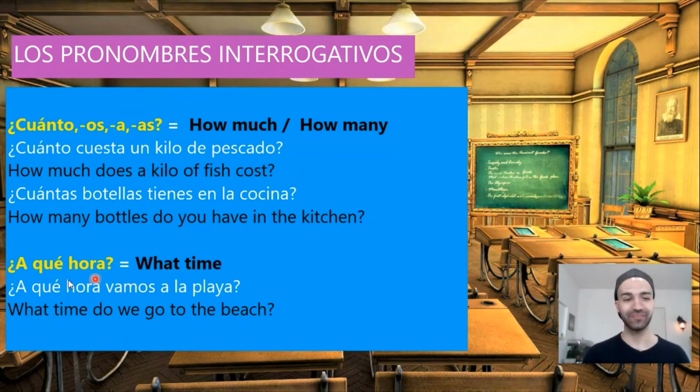¿A qué hora? It means what time. For example, ¿a qué hora vamos a la playa? What time do we go to the beach? ¿A qué hora vamos a la playa?